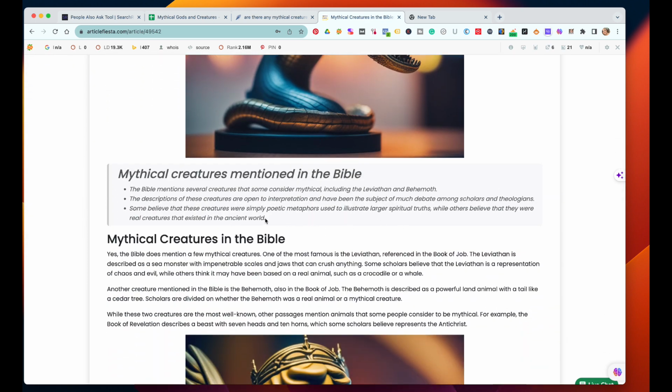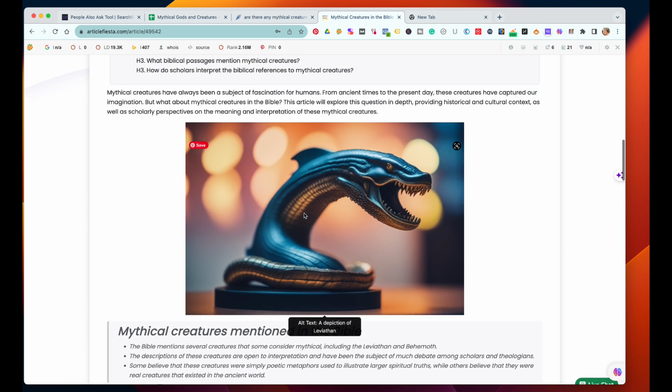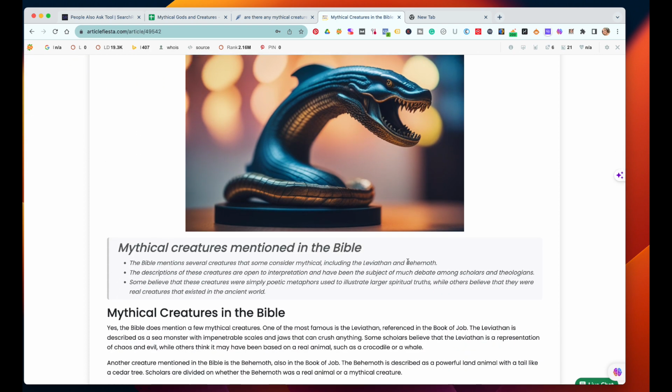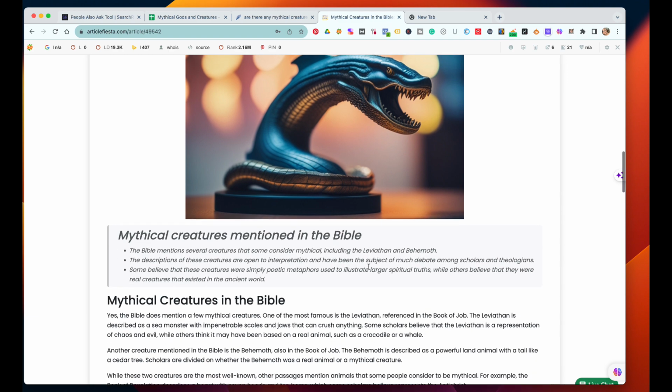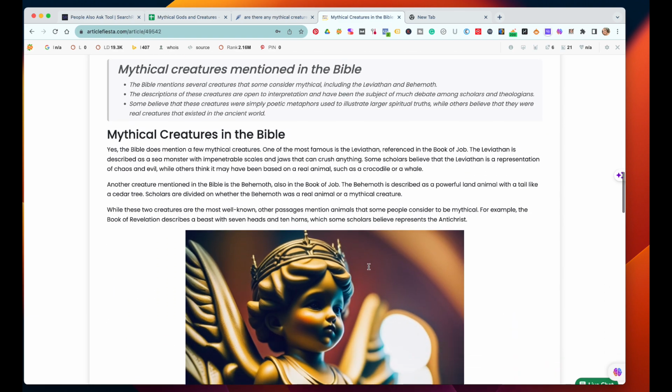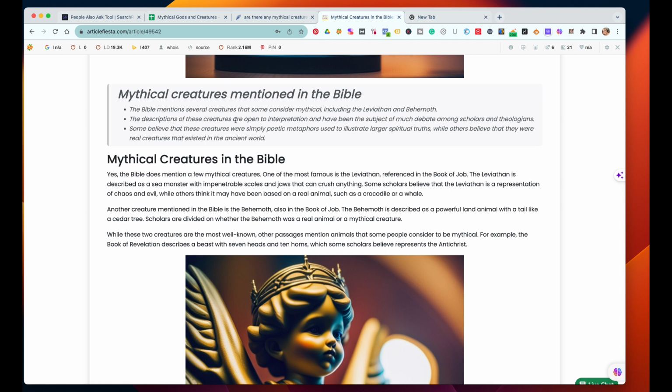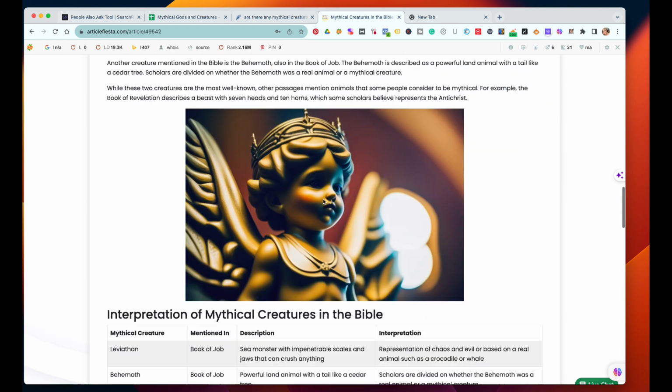So this is what I would put towards the top before a photo, because you're going to have a featured image anyway, and this answers the question right away. And I like the way it's in a bulleted list, which Google loves. So then it's going to go into, yes, the Bible does mention a few mythical creatures. So when it says that right away, that's the answer to the target. And that should probably even be above this. For me, I don't even like to do the intro sentence. I like to just answer the question because I always get the rich snippet when I do that.